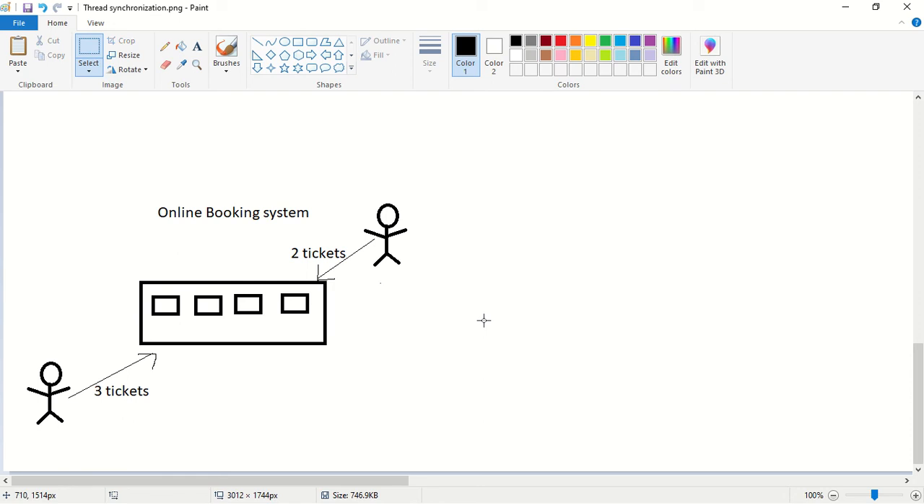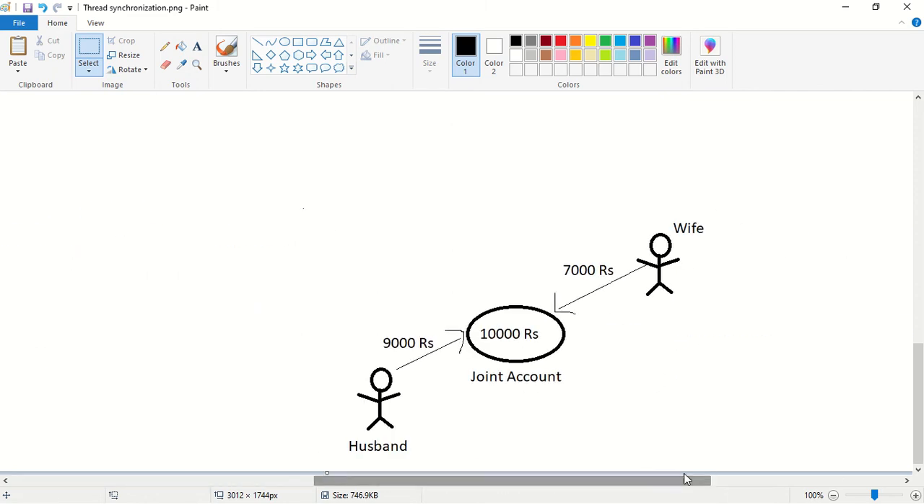Okay, now can you think about another example for the data inconsistency problem? Another real-time example. Okay, assume that this is a joint account. In this account, they have an account balance of 10,000 rupees. He is the husband and she is the wife.